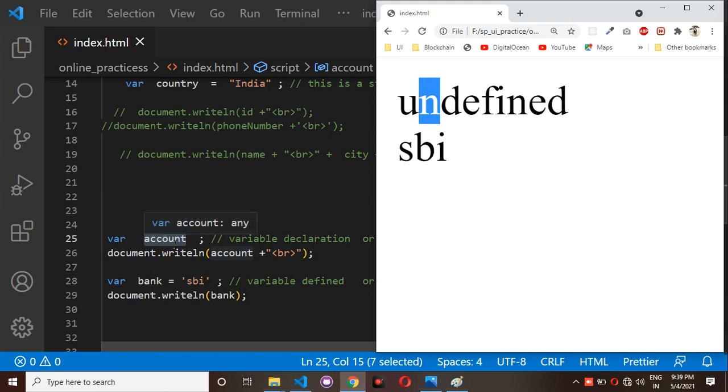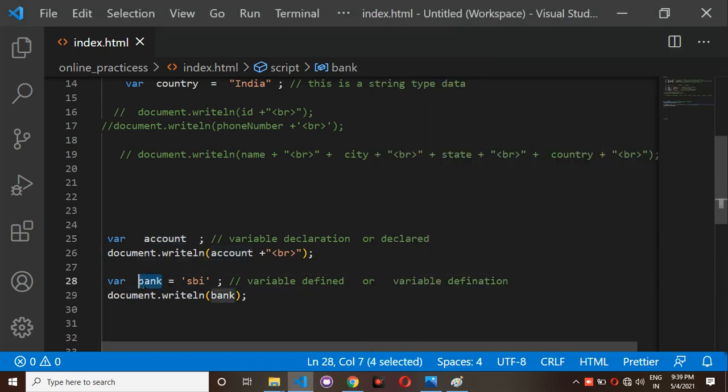Variable declaration means you have a variable name but you have not assigned any value. This is nothing but a variable declaration. Variable defined or definition means you have the variable name along with an assigned value also. This is nothing but variable definition or defined.